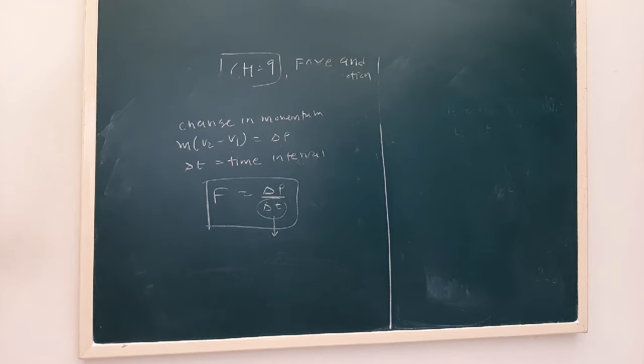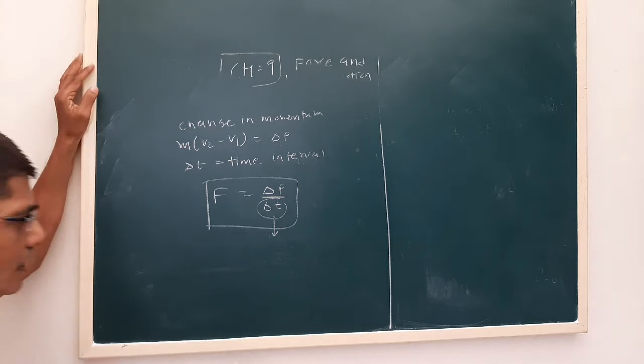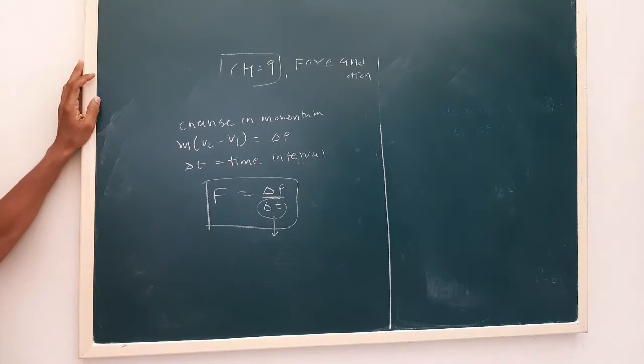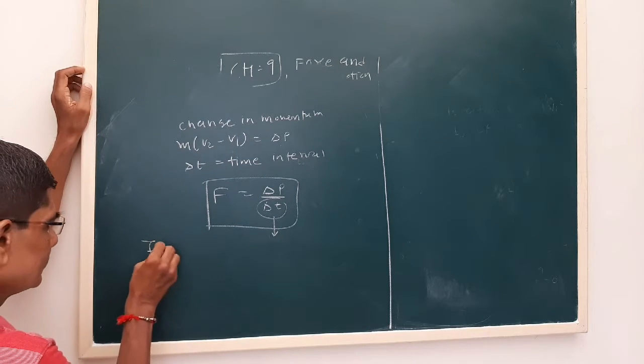Okay, now see, one more quantity we have to see is the impulse.